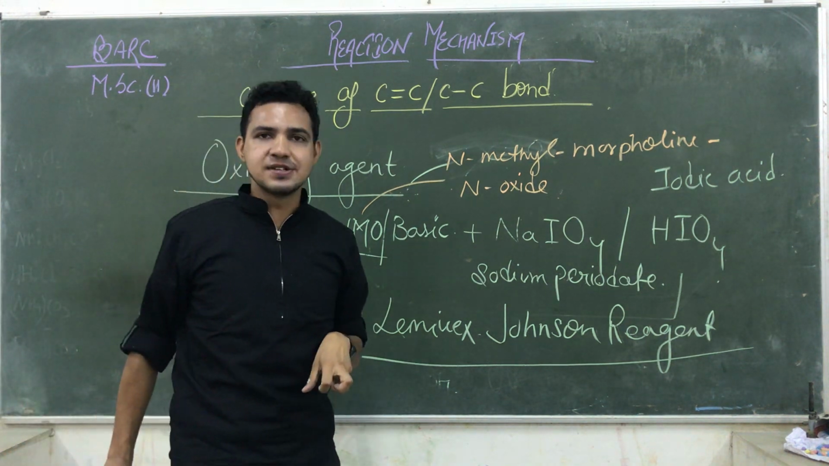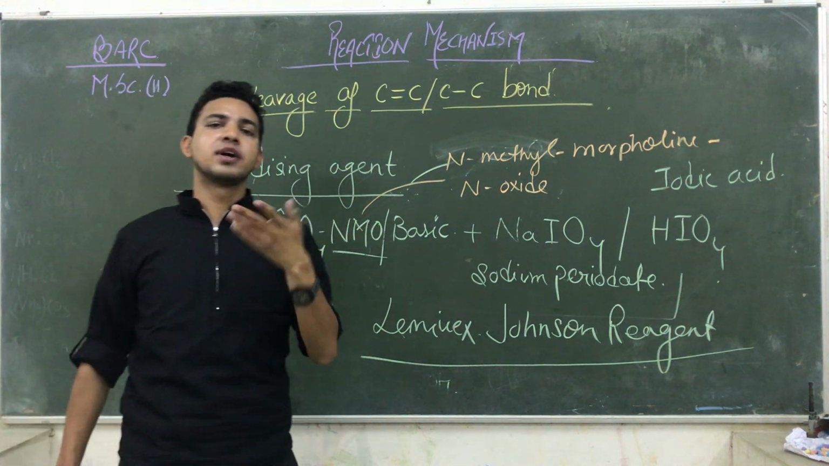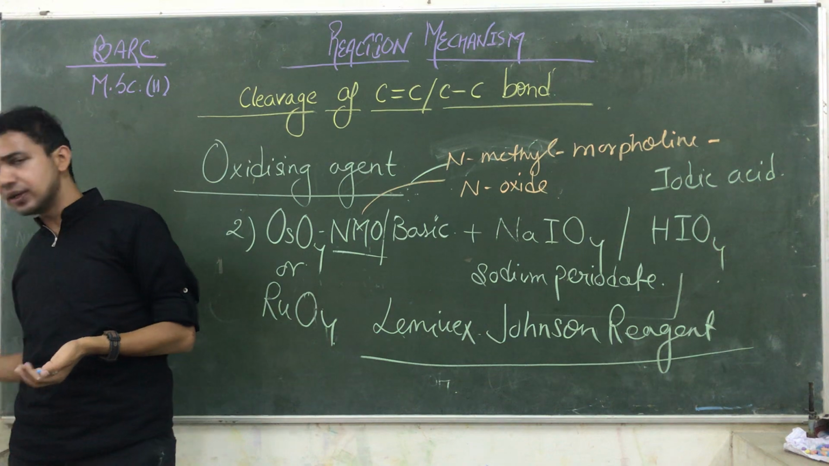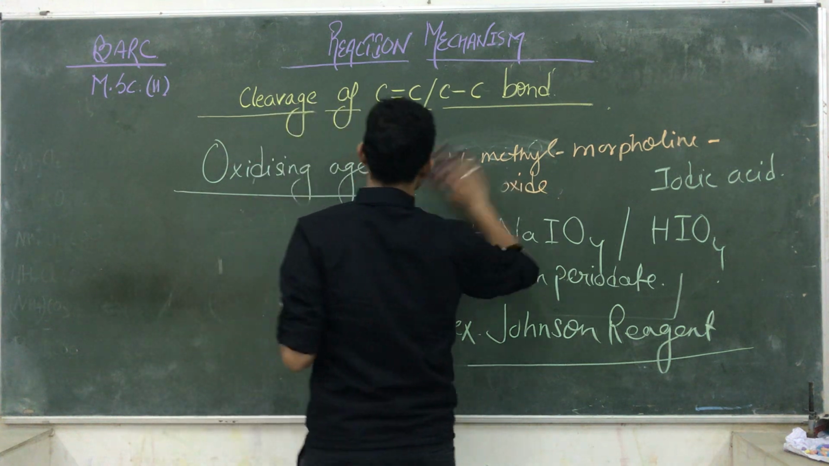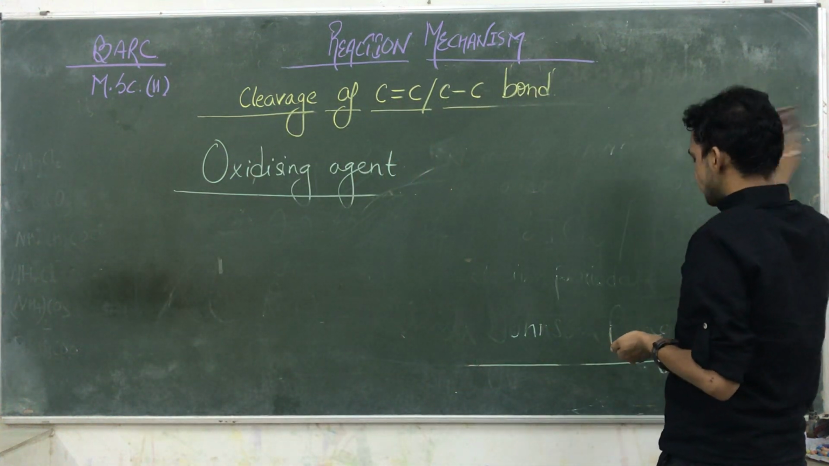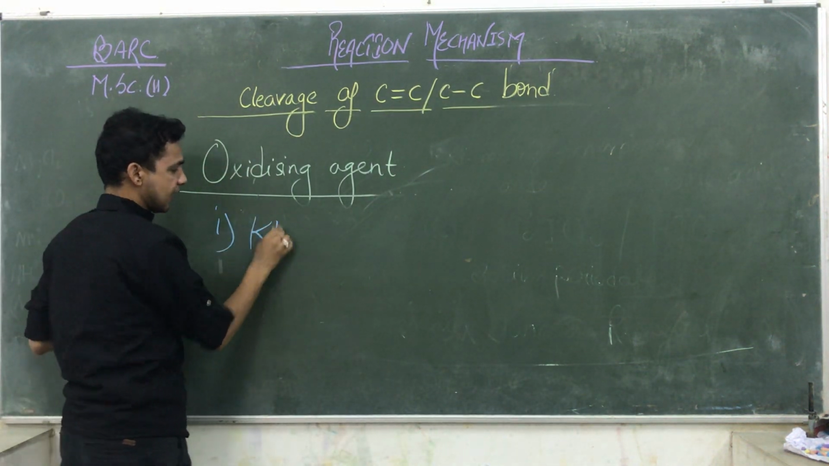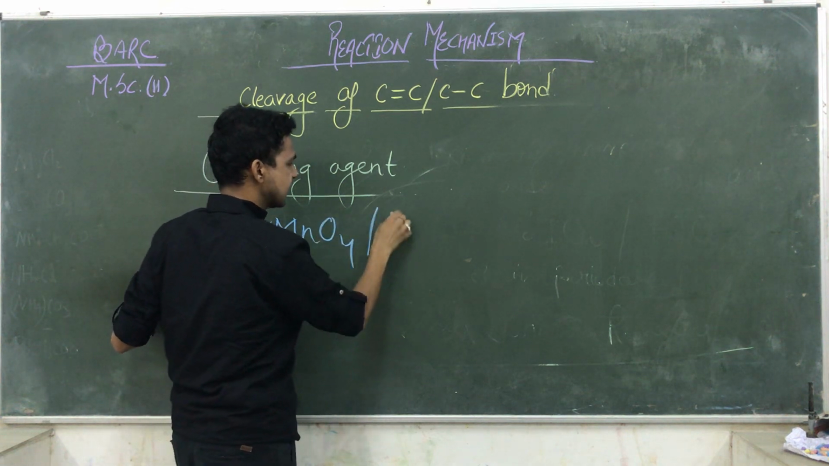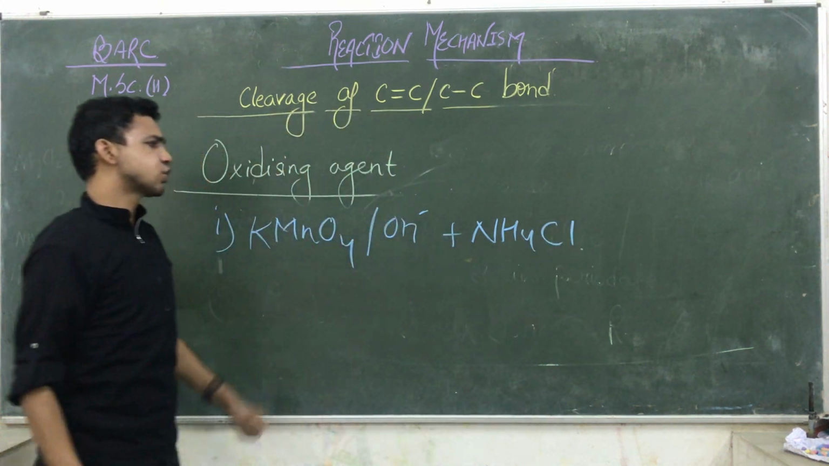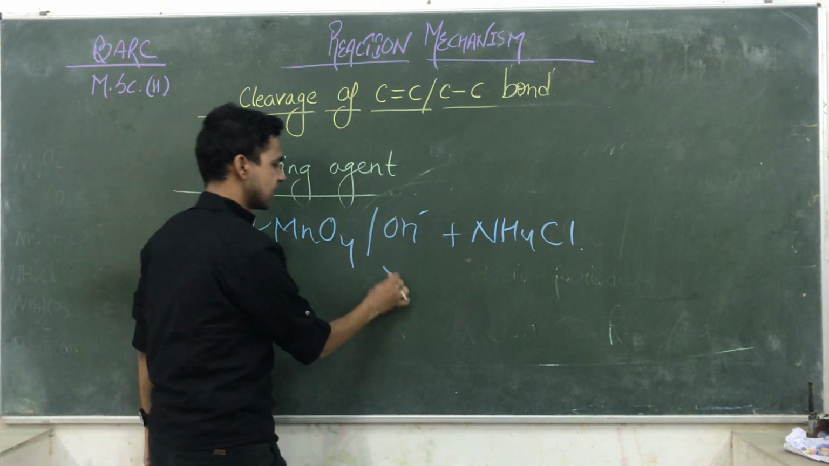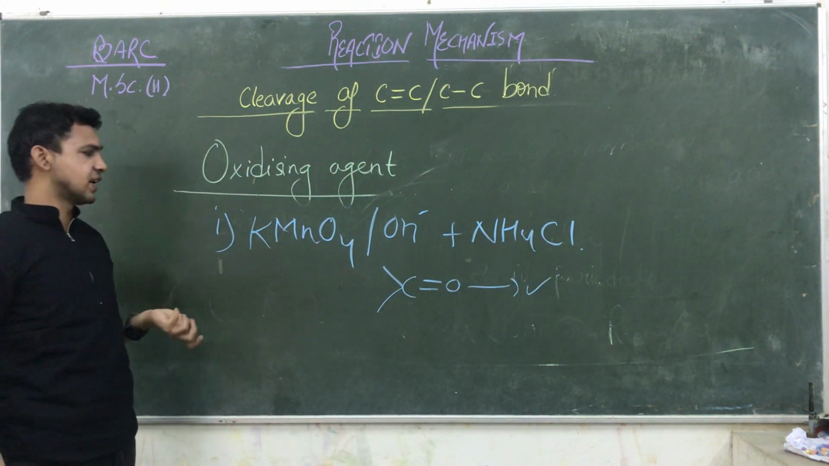So these are the weak oxidizing agents. They are not capable of converting a ketone into another compound, but they are capable of converting an aldehyde into another compound. So this is also an oxidizing agent. And the last one is generally a very strong mixture. They are also capable of converting a ketone. This will convert the ketone also. That is a mixture of KMnO4 in basic medium, generally plus NH4Cl. It is also a strong oxidizing agent, and it is also capable of oxidizing a ketone. Okay, so these are the oxidizing agents.